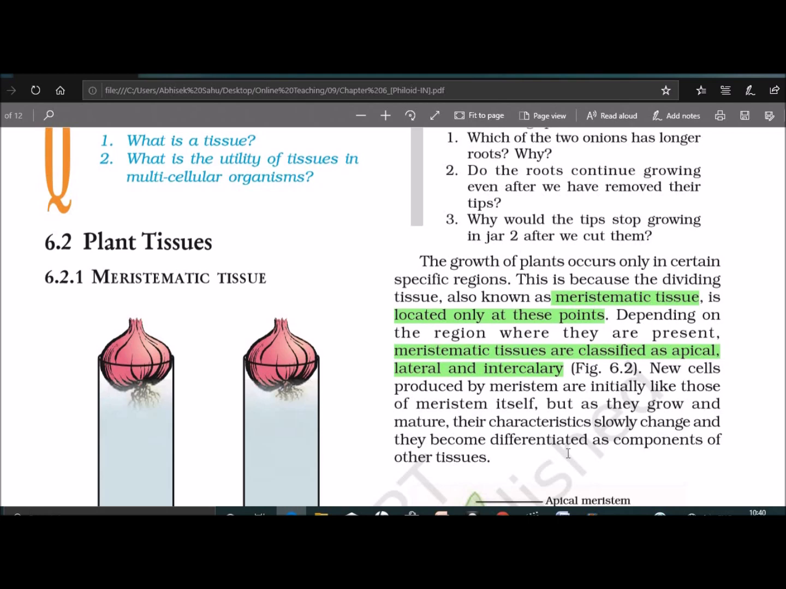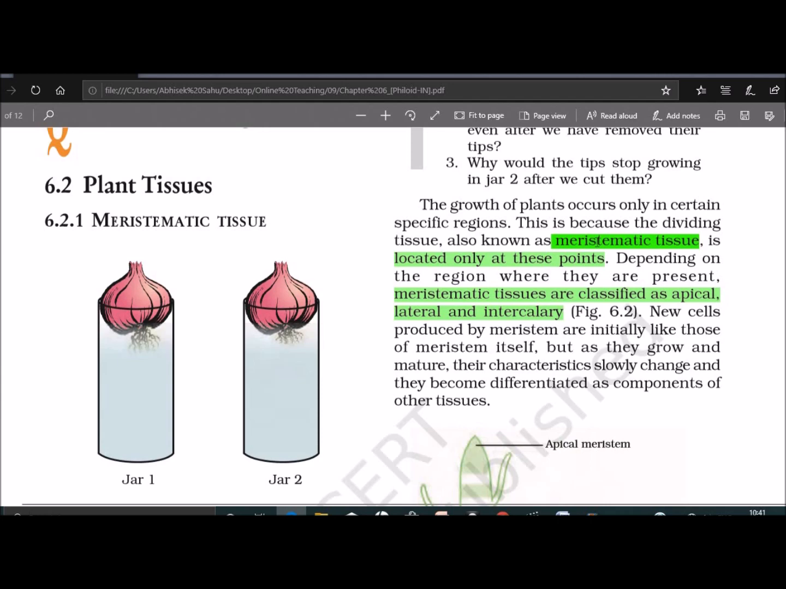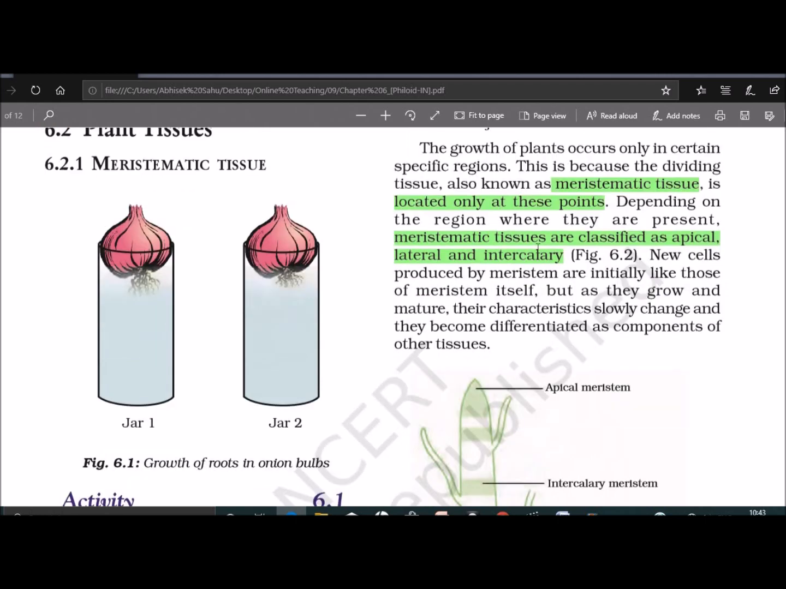Now we will discuss plant tissue. Plant tissue is divided into two types, that is meristematic tissue and permanent tissue. At first we will discuss meristematic tissue. Meristematic tissue contains dividing cells, which means they have the ability to divide and grow. Meristematic tissue has actively dividing cells that give rise to new cells and help in growth. Depending on the region where they are present, meristematic tissue is classified as apical, lateral and intercalary.